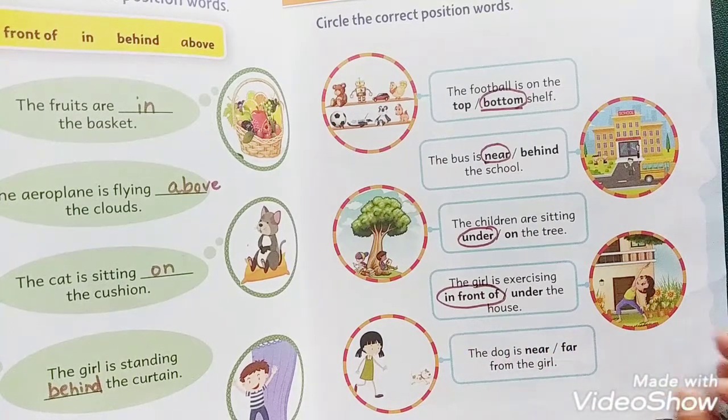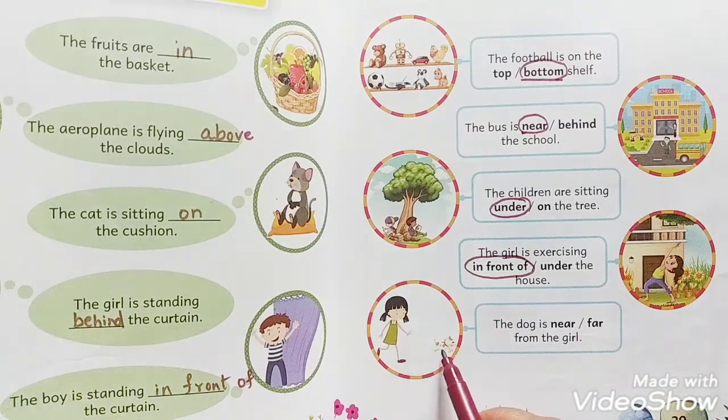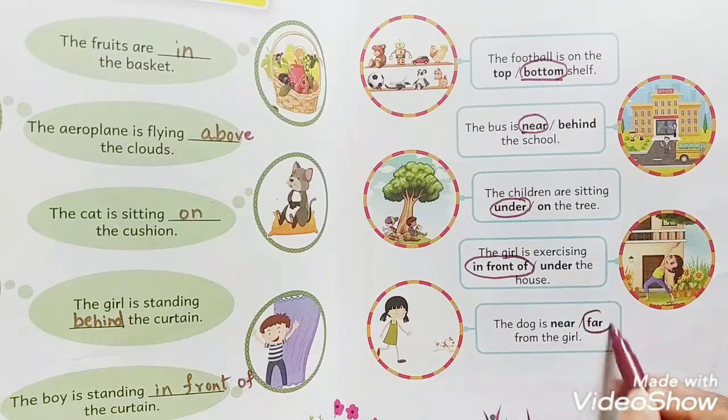The dog is near the girl or the dog is far from the girl. Now you see the distance here. It's running. The girl is running behind the dog. So the dog is far from the girl.